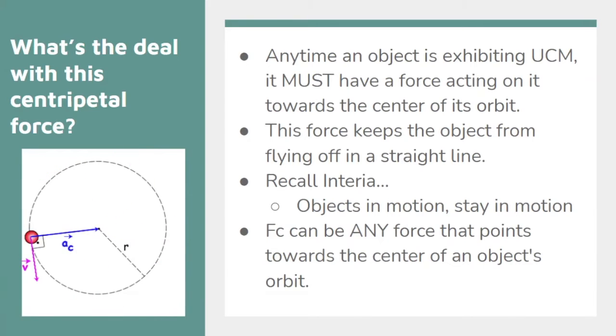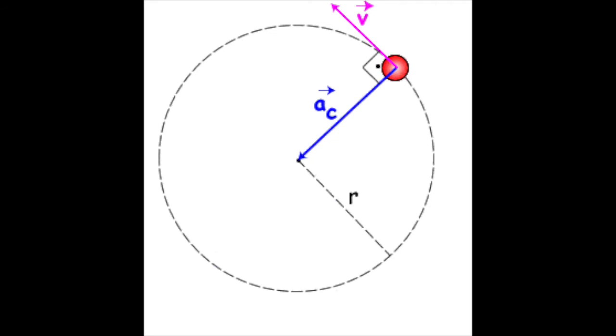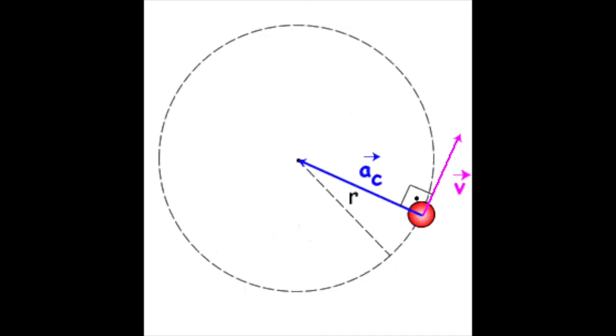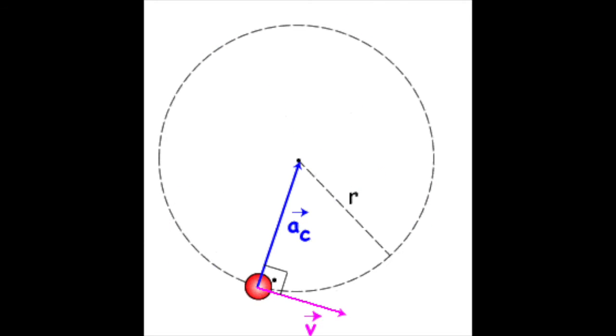Before we move on to the next slide, though, notice how in this simulation, we have r, and r is constant. That value is not getting bigger. Notice that we have centripetal acceleration, which is also constant. That length of that arrow is staying the same size. And then notice that we have V. V stands for velocity, but we notice that the arrow length is staying the same. But what do we notice about the direction of that arrow? Well, that direction is changing. It depends where we are on this orbit, but the direction of velocity we can see is always changing. And if we look really closely, we notice that it's perpendicular to our centripetal acceleration and also tangent to our orbit.